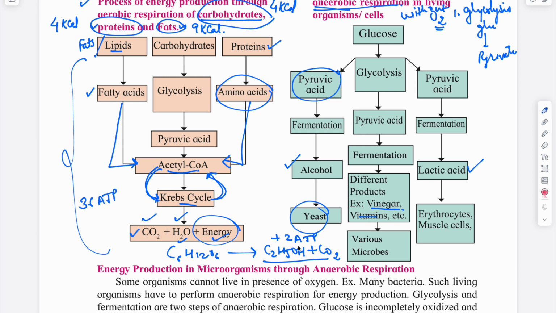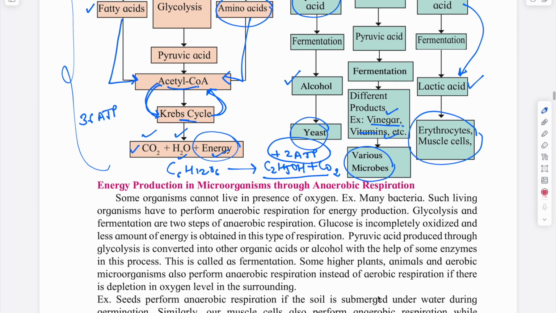So anaerobic respiration is very less efficient as compared to aerobic respiration. In case of muscle cells in humans, pyruvate gets converted into lactic acid. And in case of many microbes, various bacteria, pyruvate gets converted into vinegar and vitamins, right?